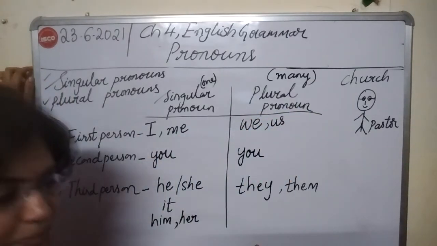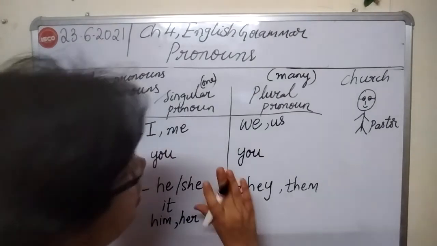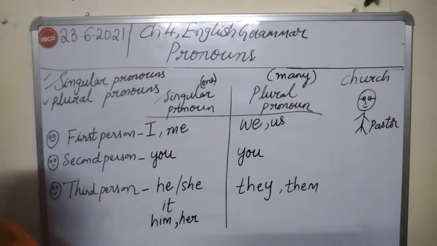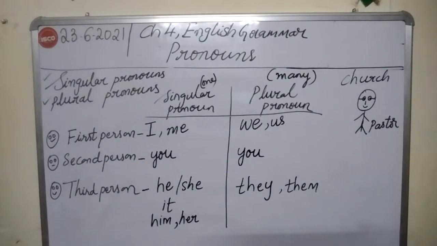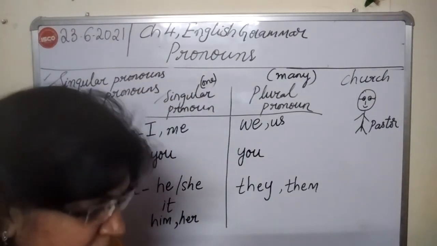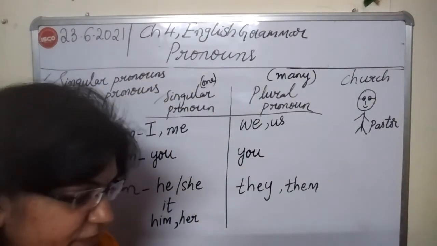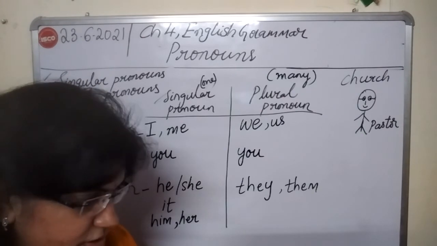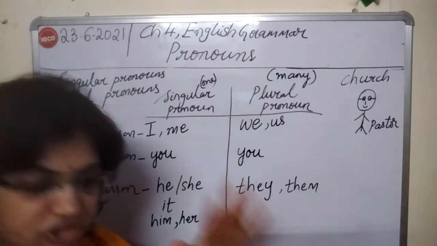It is very important. See, the same thing is given in your grammar book also. I cannot tell you the exact page number because I don't have your grammar book. So, the first page has the heading Pronouns, Chapter 4 Pronouns.